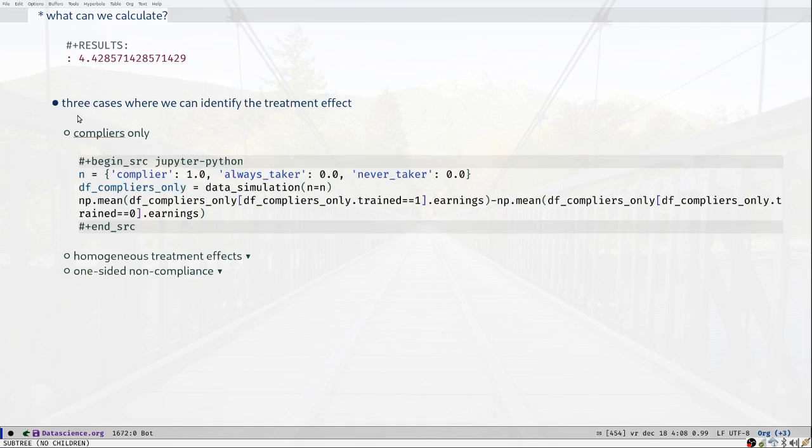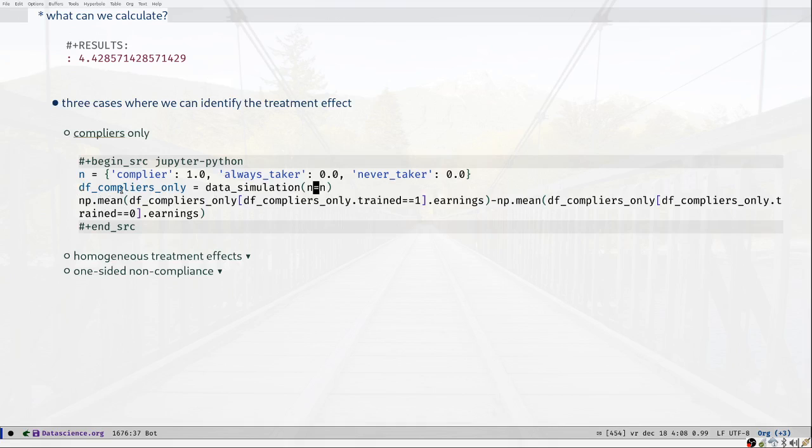In the first situation, we're going to generate a new data frame using our function data simulation that we defined above. The only thing we're going to change is the fraction of the different types. In this case we assume there are compliers only, so the fraction of compliers is going to be equal to 1, and there are going to be no always takers and no never takers.